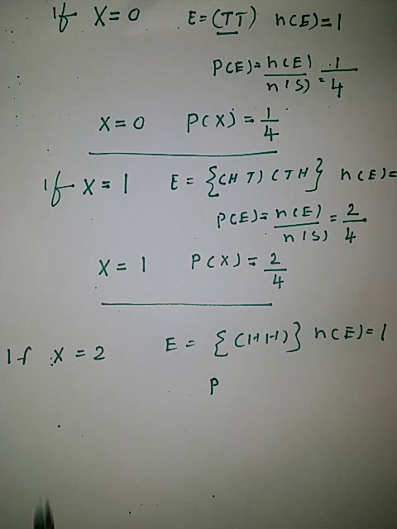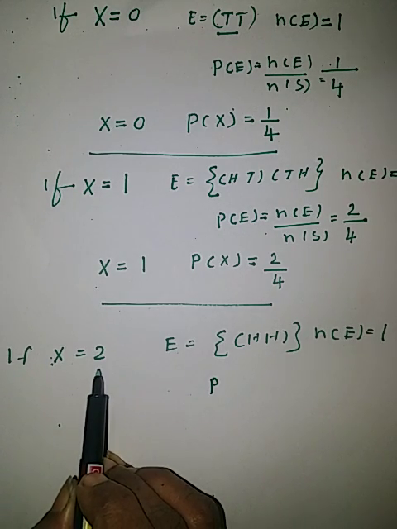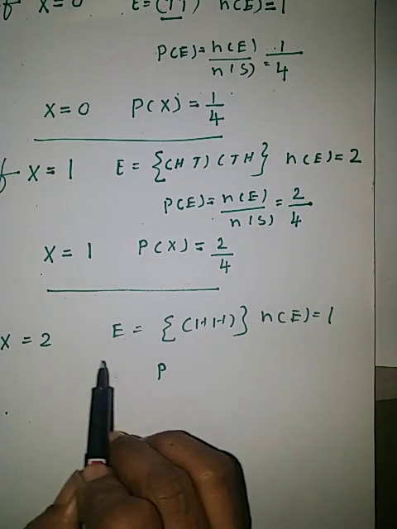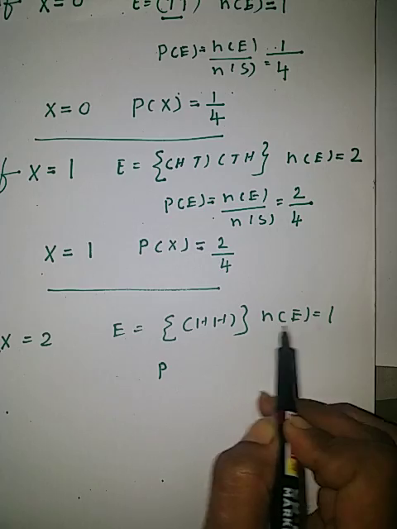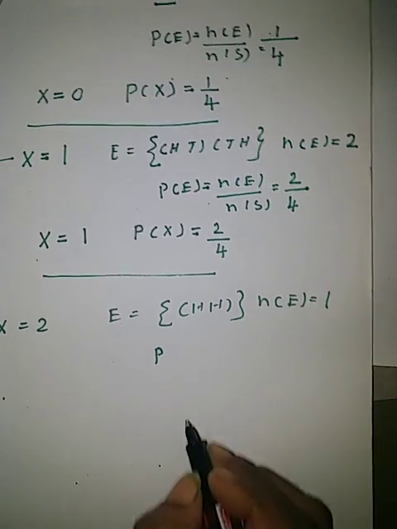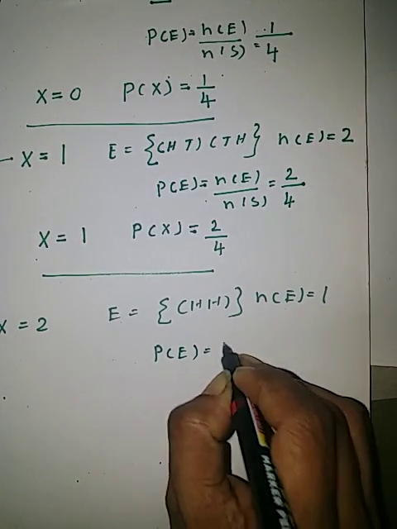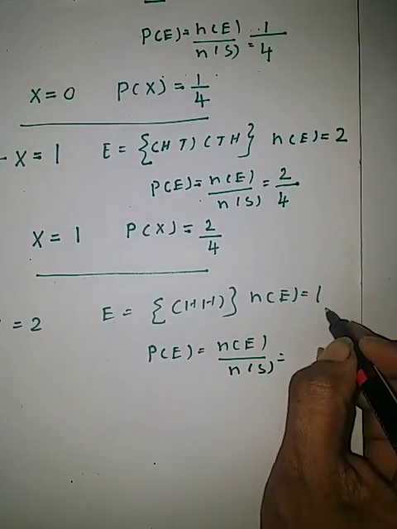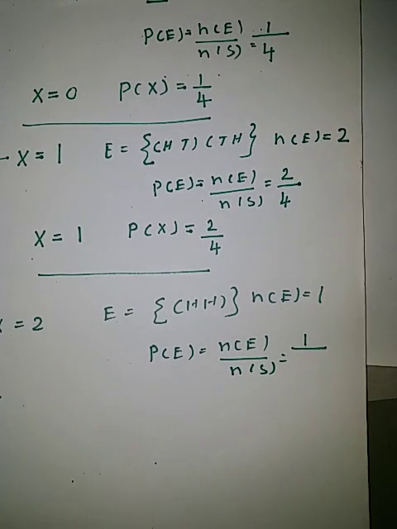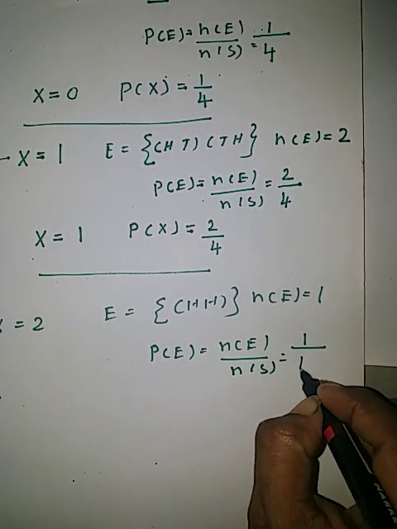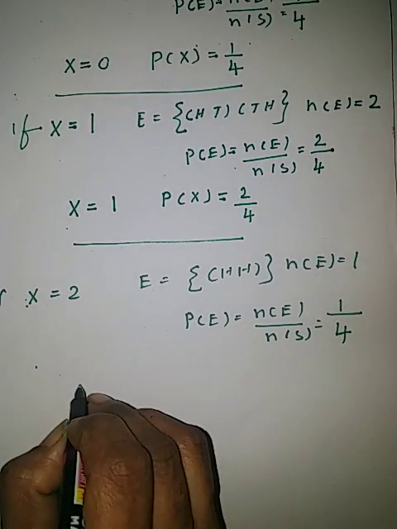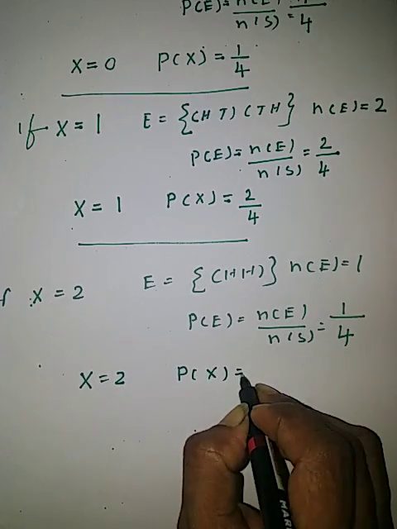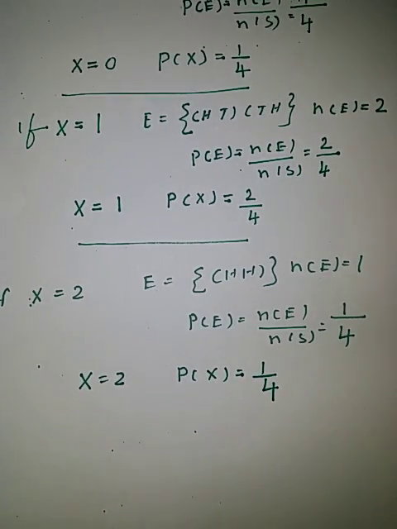Similarly, if x equal to 2, number of heads equal to 2, that is the event is HH. Number of elements in this event is 1, only one event. So probability of E in this case is number of E divided by number of S. That is, number of E is 1, number of elements in the sample space is 4, so 1 upon 4. Therefore, if x equal to 2, probability of x equal to 1 upon 4.